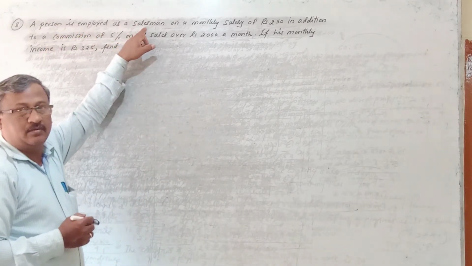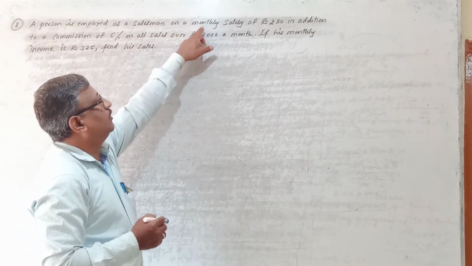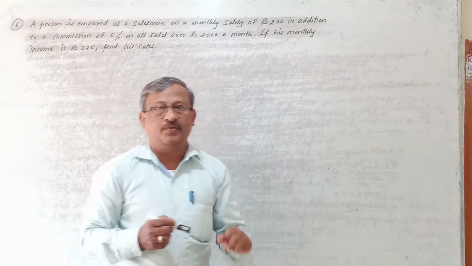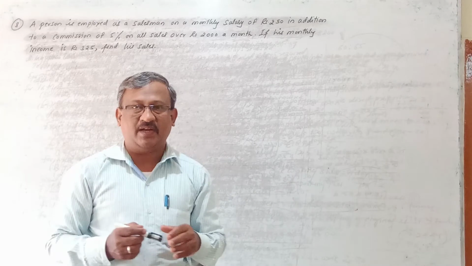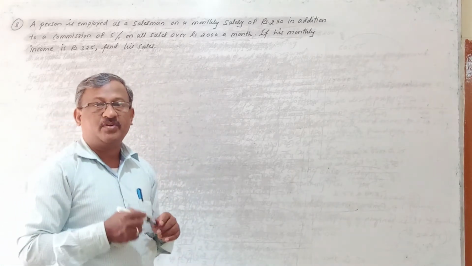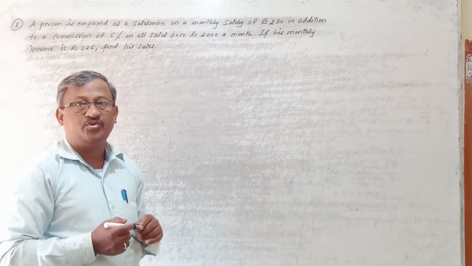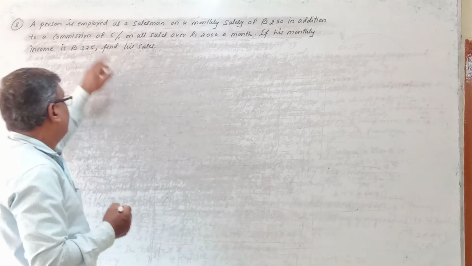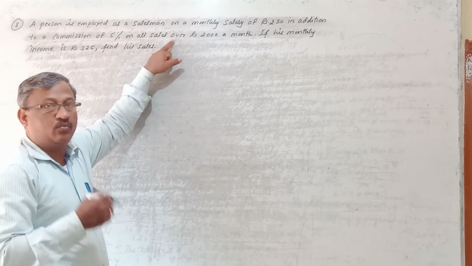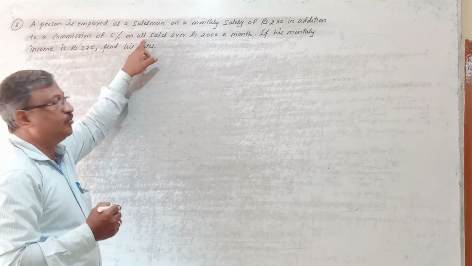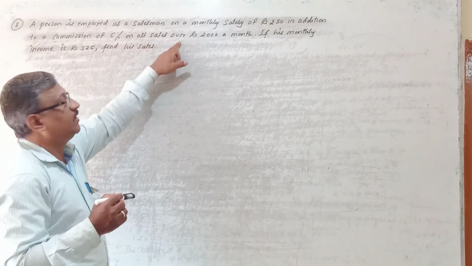So here there is a person employed as a salesman, and he is paid a monthly salary of 250 rupees, plus he is getting 5% commission on sales. But here there is a condition. He gets 5% commission, no doubt, but on what?